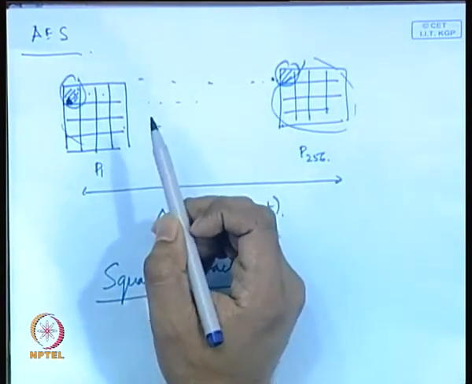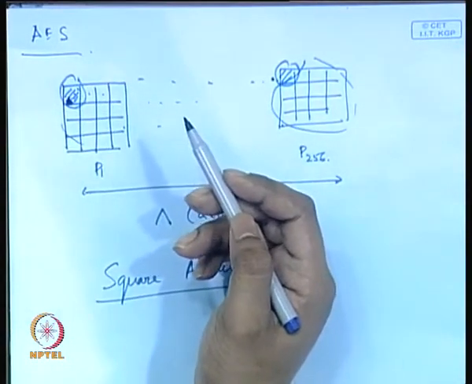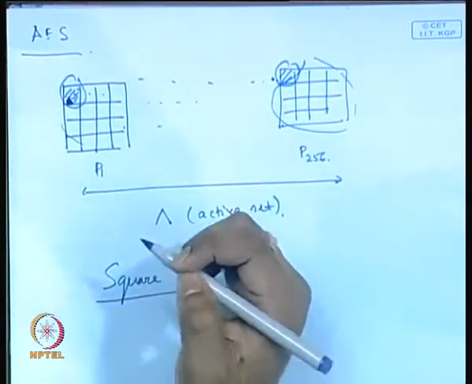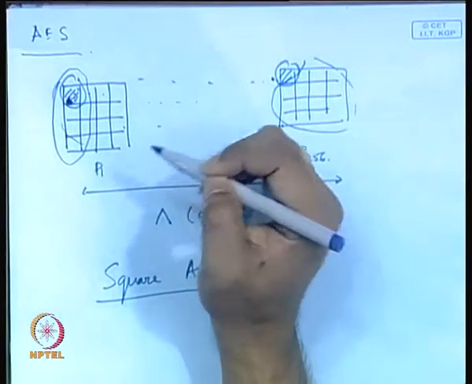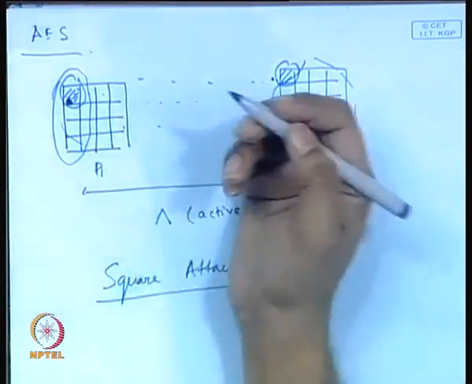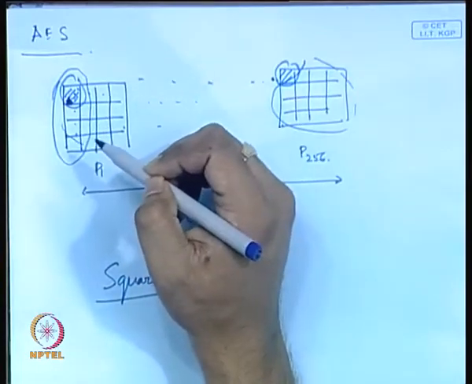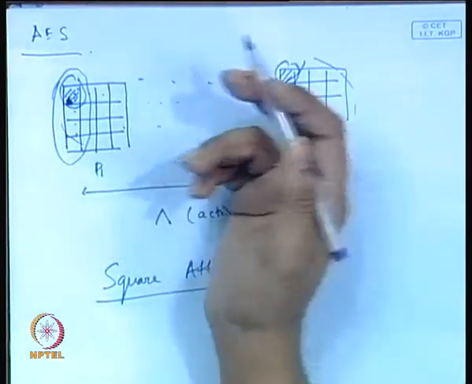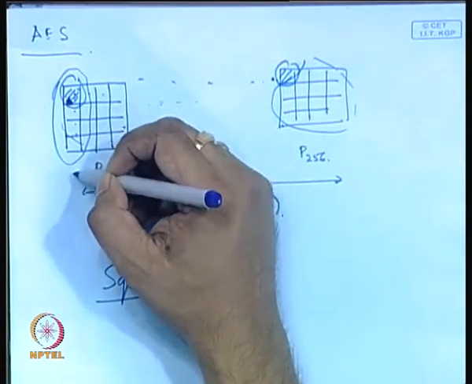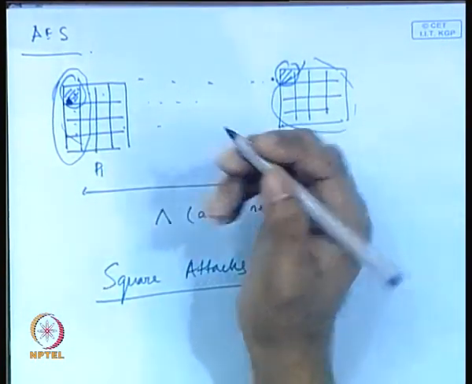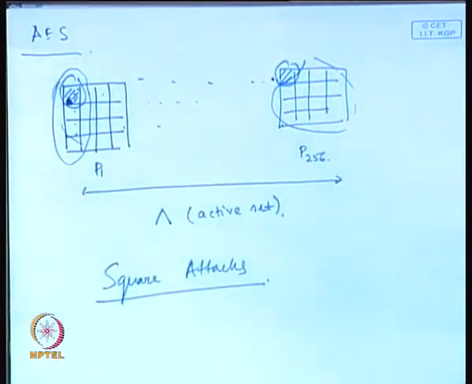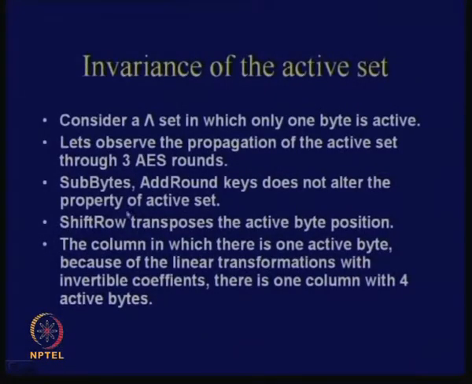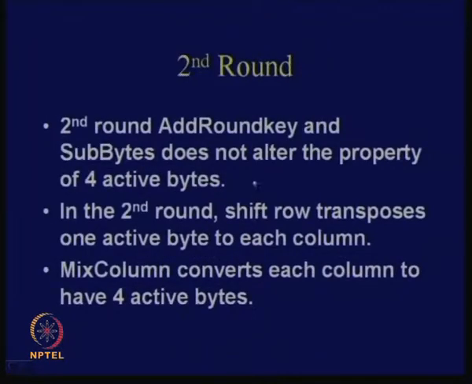What about ShiftRows? ShiftRows will just transpose this; it will not change, right? What about MixColumns? In MixColumns, if in one particular column there is one disturbed byte, then at the output of MixColumns all 4 bytes get disturbed, right? So you again obtain an active set, but the disturbed byte propagates to all the 4 rows of one particular column. That is the justification for why it remains an invariance. So let's start.